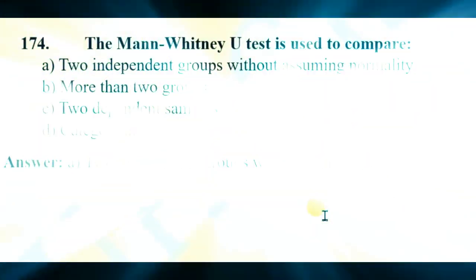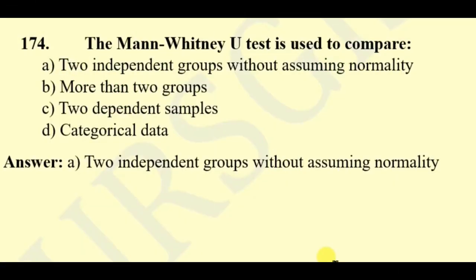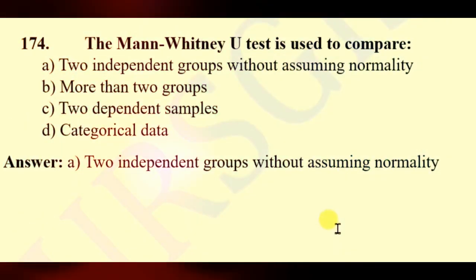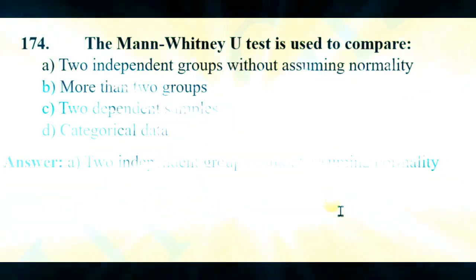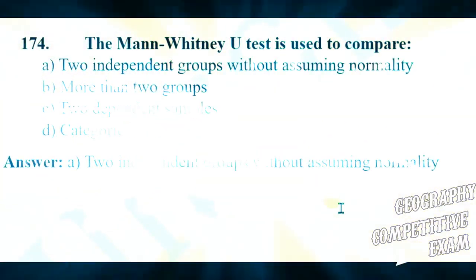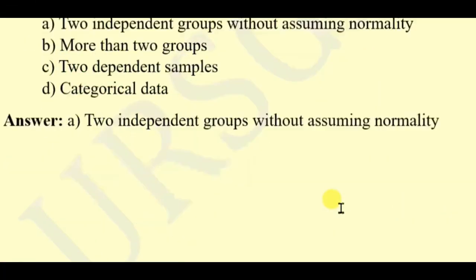Question 174. The Mann-Whitney U test is used to compare two independent groups without assuming normality, more than two groups, two dependent samples, categorical data. Here the right answer will be two independent groups without assuming normality.